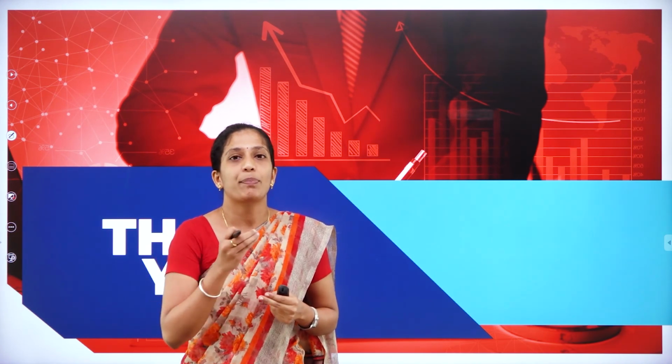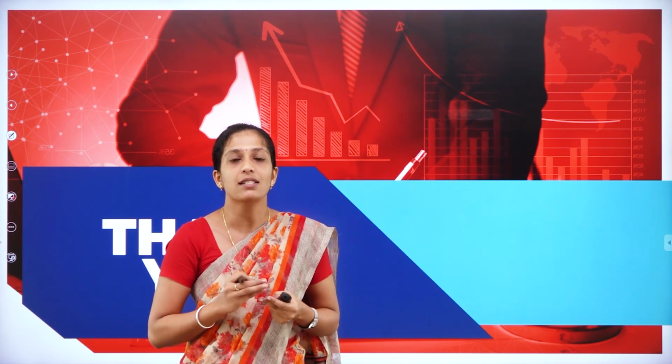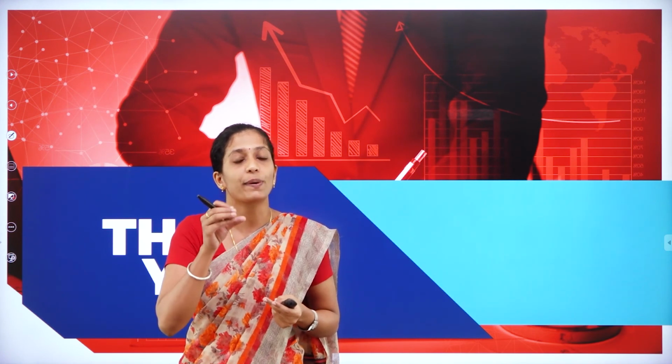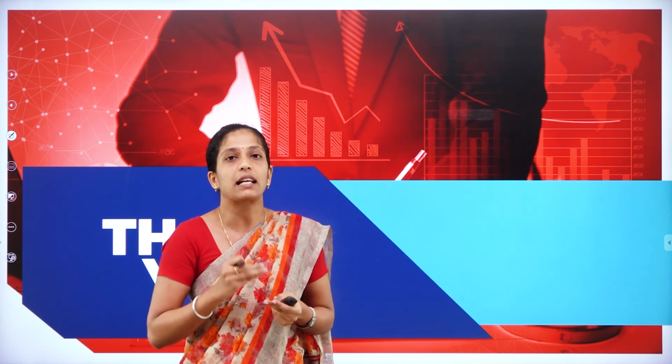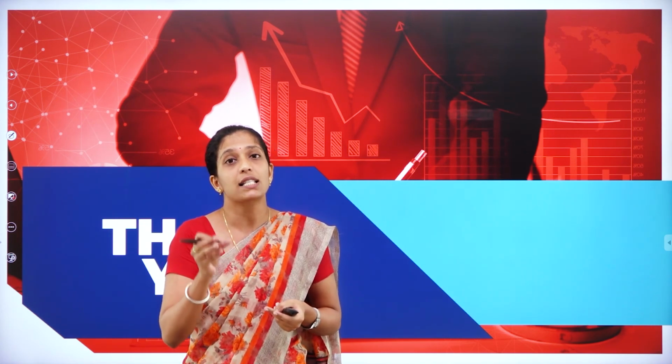My dear students, in today's session, we have learnt what rectification of errors is and what types of errors are normally committed while preparing accounts. So what are the two types of errors? Errors which affect the trial balance, that is, while preparing the trial balance, we will identify such kinds of errors. And the second type is errors not affecting the trial balance. Even though our trial balance gets tallied, there are certain mistakes in between. Such kinds of errors are known as what? Errors not affecting the trial balance.